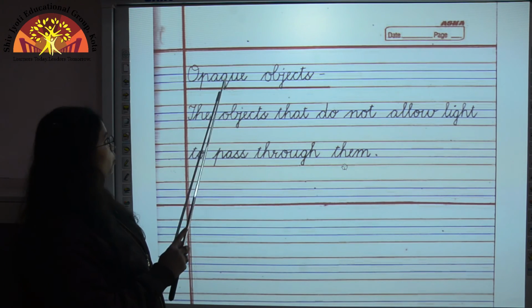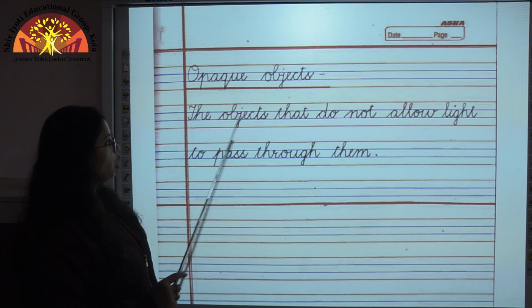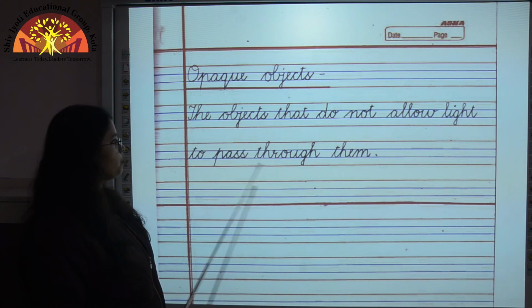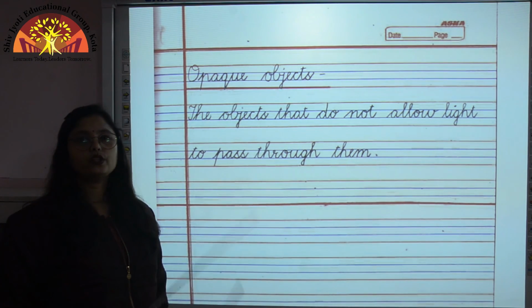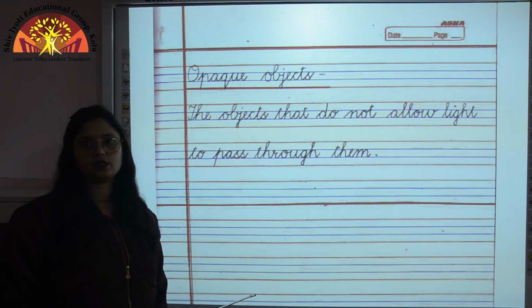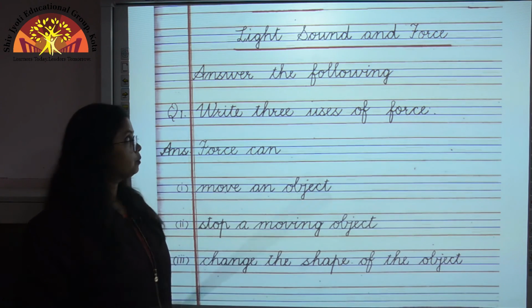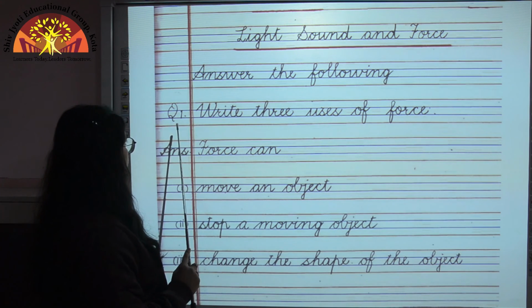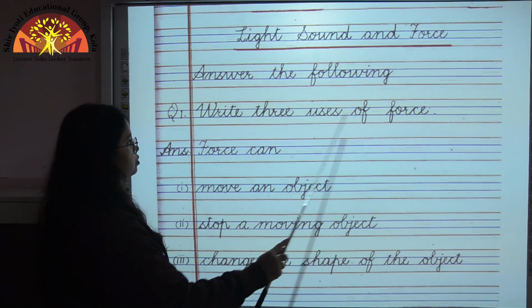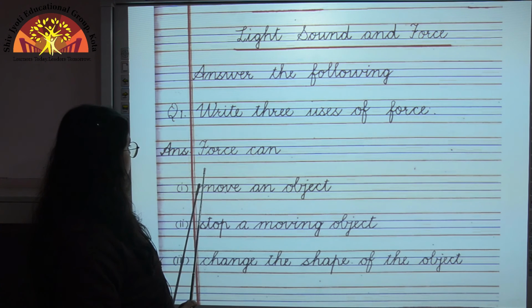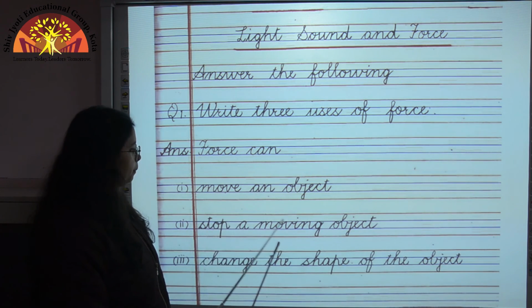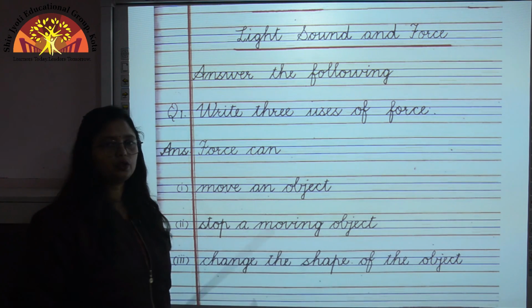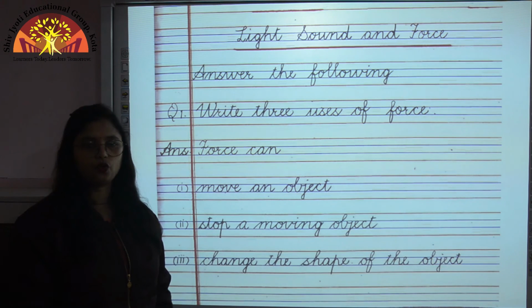Third definition is opaque objects. So children, the objects that do not allow light to pass through them are opaque objects. These are the objects which do not allow light to pass through them. Children, now we come to answer the following. So question number 1 is write 3 uses of force. So the 3 uses of force are: force can move an object, stop a moving object, change the shape of the object. So these are the 3 uses of force.